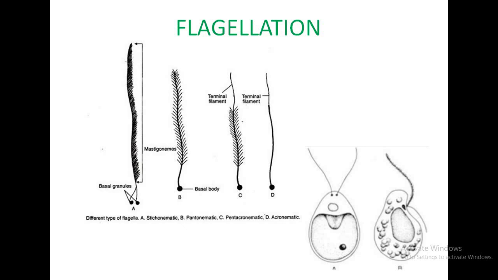When both flagella are similar, it is called isokont. When they are dissimilar, it is called heterokont. We can see in this structure that these flagella are isokont and anterior in position, and this flagella condition is heterokont, where one flagellum is larger and the other is smaller.